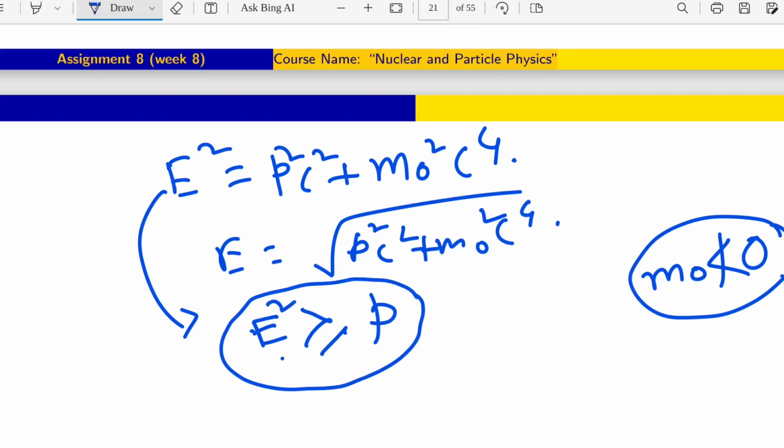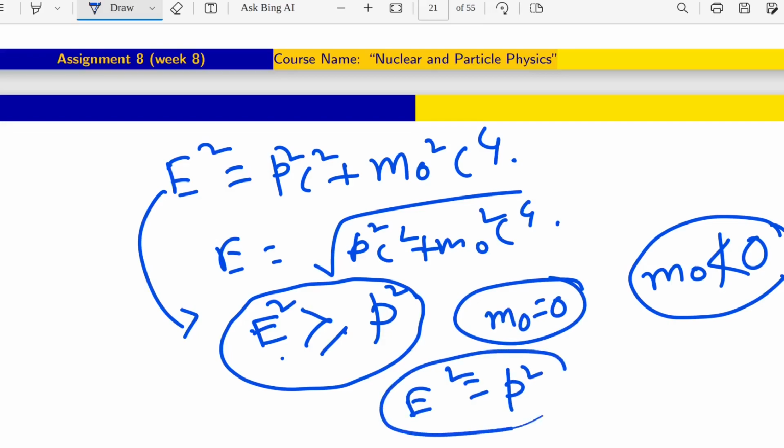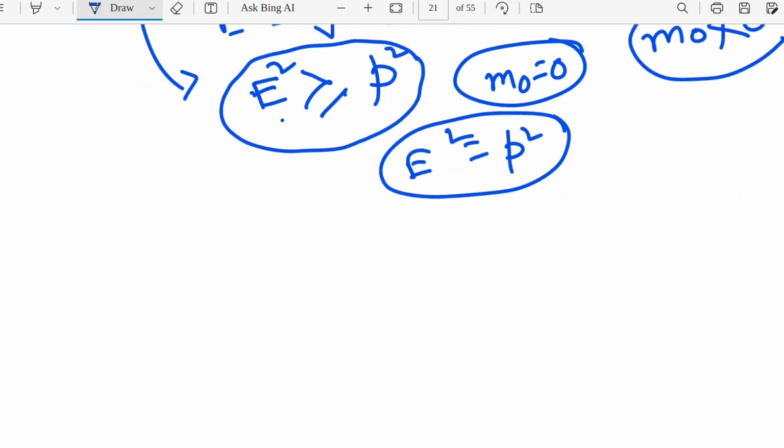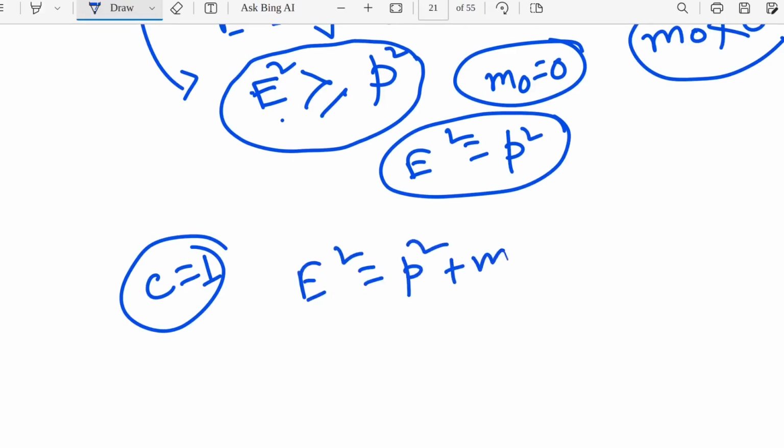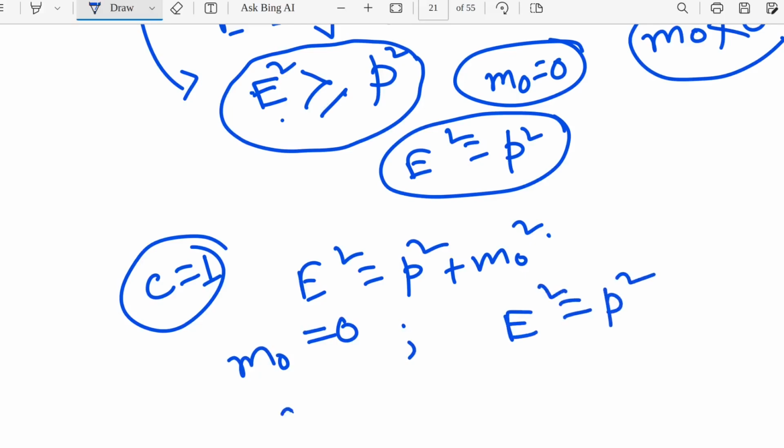E square will be greater than or equal to P square. Why equal to? When the equal to sign will come, if M0 is 0, let's say, then E square will be P square. I am talking about natural units, let's say C equals to 1. In natural units, E square will be P square plus M0 square. So if M0 is 0, then E square will be P square.